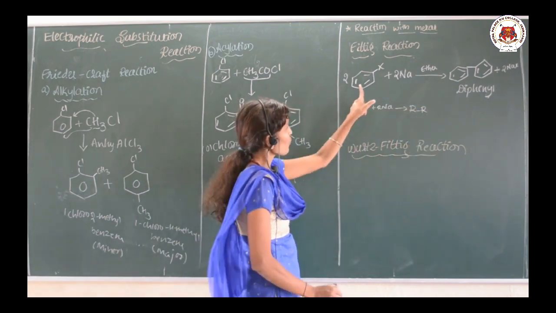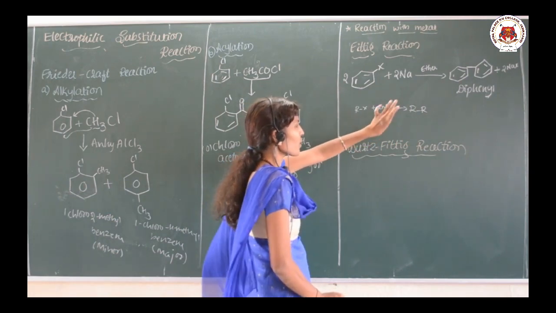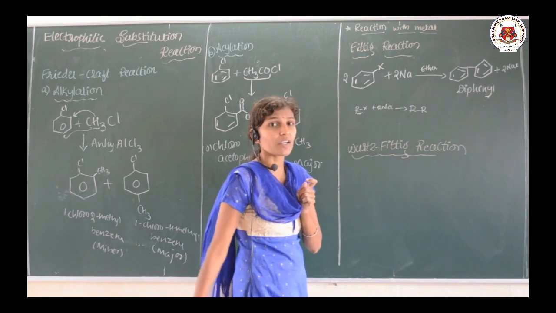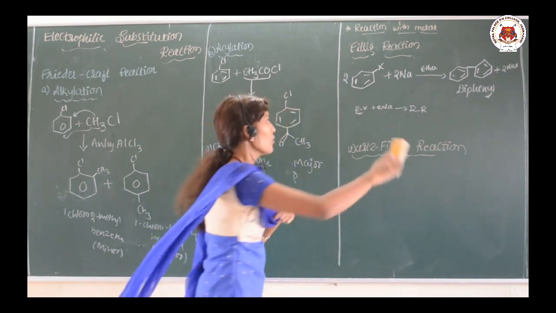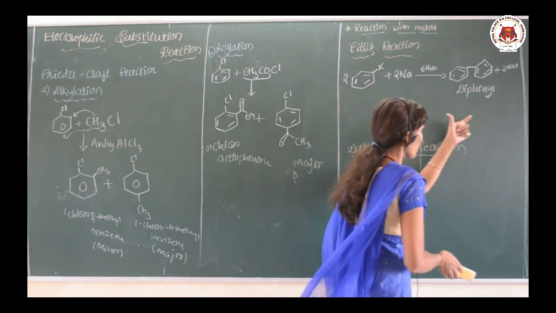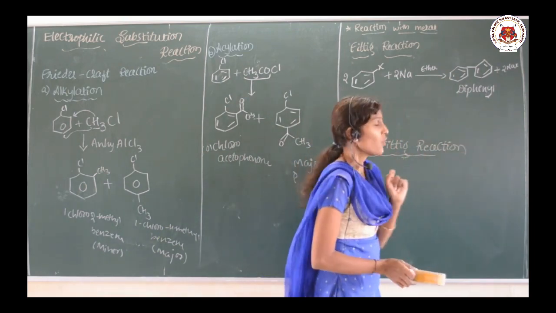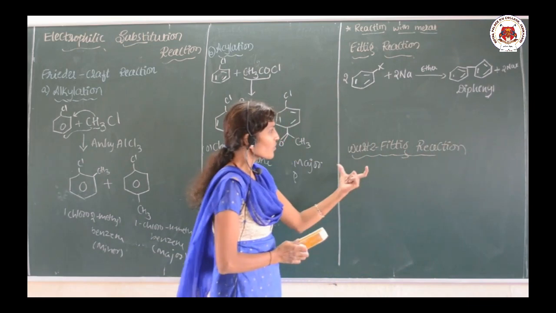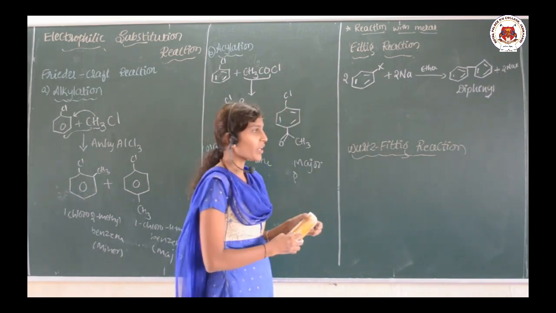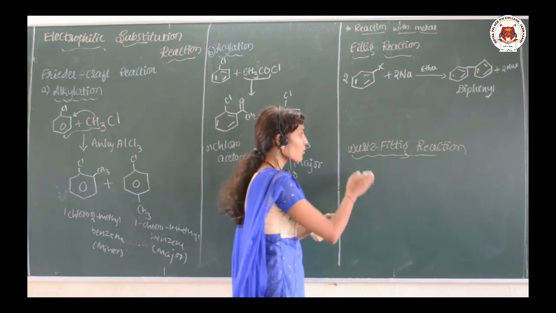In case of Fittig reaction, what happens, same Na is taken, ether is taken, only the thing, instead of haloalkane we are taking the haloarene. So, when the haloarene is treated with sodium in presence of ether, diphenyl is formed. This is the Fittig reaction. Okay. Let us talk about the Wurtz-Fittig reaction. It is a combination of the Fittig and Wurtz both the reactions.